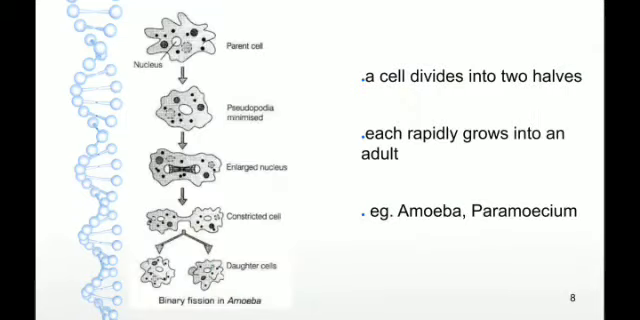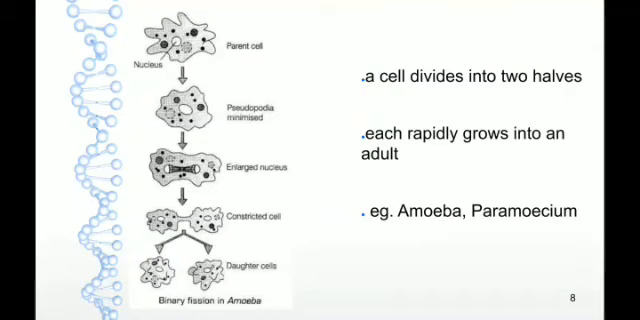First, binary fission. In binary fission, the parent cell divides into two equal halves and each half develops into a new adult. That is, the parent cell first undergoes maturation and then its nucleus divides. After that, cytoplasmic division occurs and finally the parent cell becomes two new daughter cells. And each new daughter cell develops into a new adult.